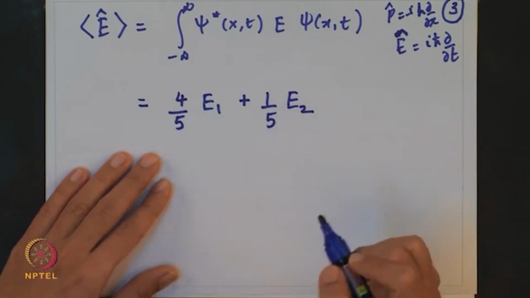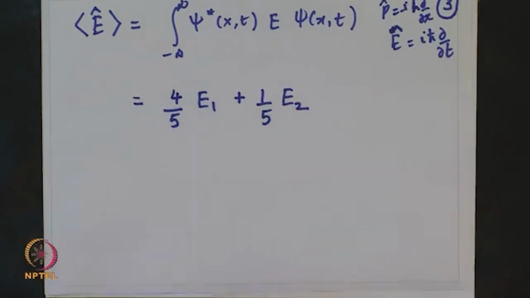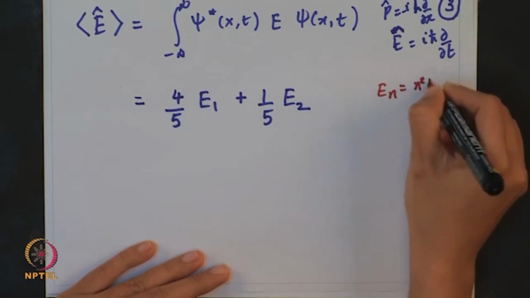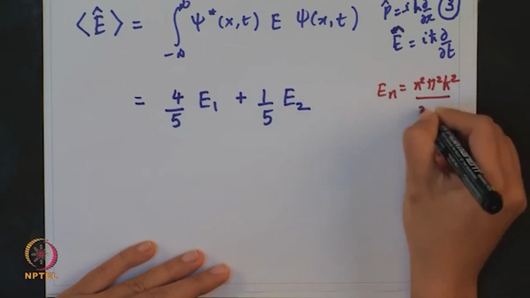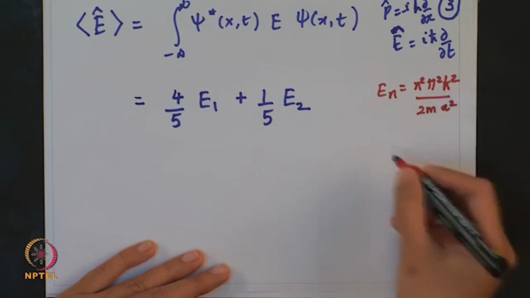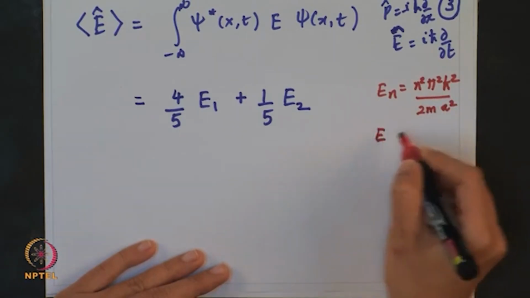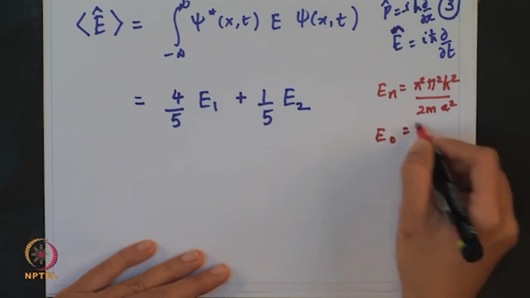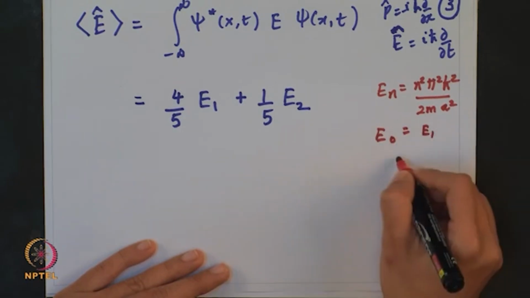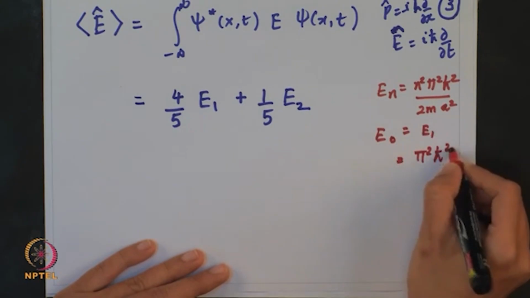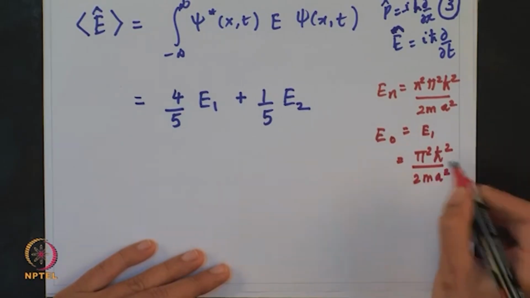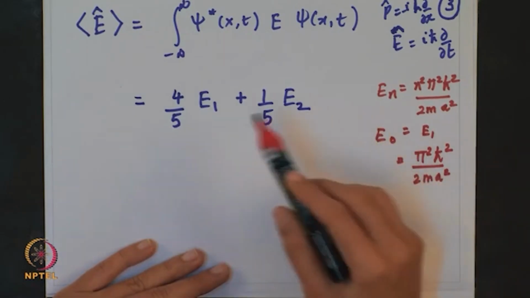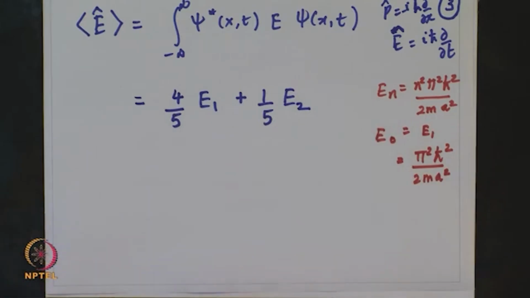you obtain this equation. Okay, one more remark, we have seen that E n is n square pi square h cross square upon 2 m a square in this case. So what will be E naught? E naught we will write for n is equal to 1, our E naught is equal to E1, which is nothing but pi square h cross square upon 2 m a square, and we can write this E1 and E2 in terms of E naught.